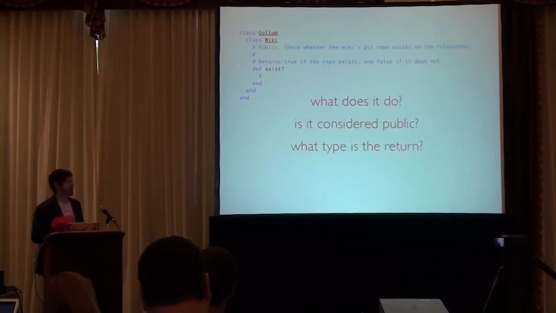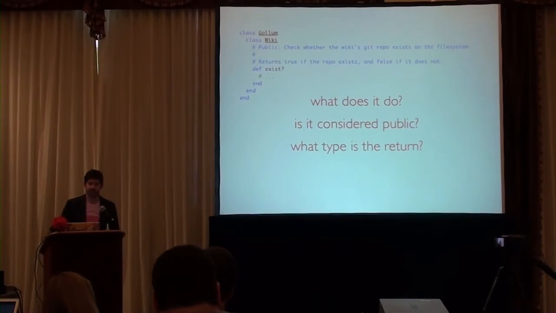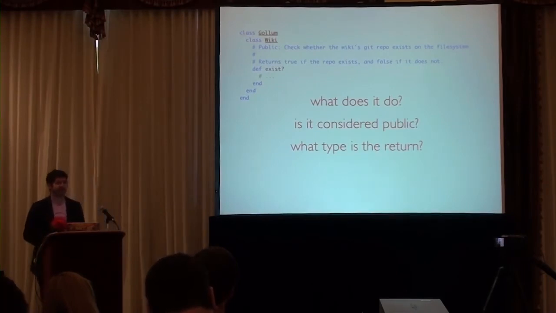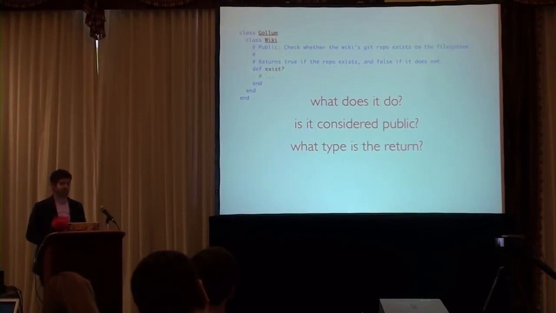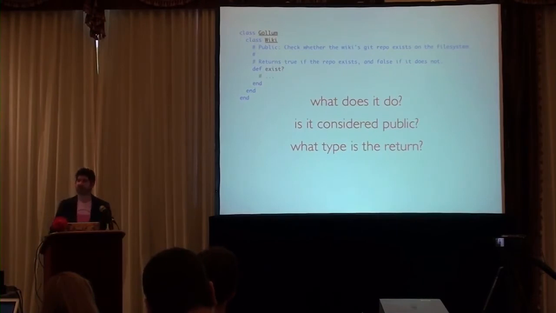Now, once I document this thing, I answer a lot of questions. I can say, what does it do? Well, it checks whether a wiki's Git repo exists on the file system. Oh, okay. It's pretty straightforward. Is it public? Oh, yes, it is, because it says public in the beginning. What type is returned? Well, it returns a Boolean. True if it exists, false if it does not. So it's starting to answer some of these questions that we really care about.